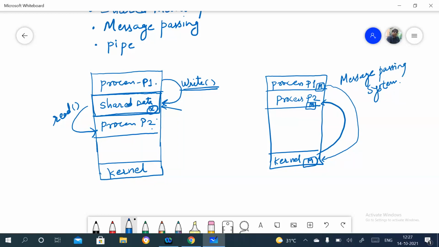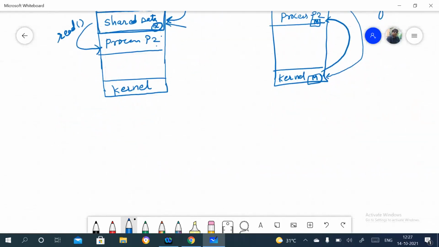I think these are very simple and we have already seen them. The next one, which is important, is the pipe. The pipe is a communication medium. If you see the dictionary meaning, a pipe is used to pass water from one end to another end.